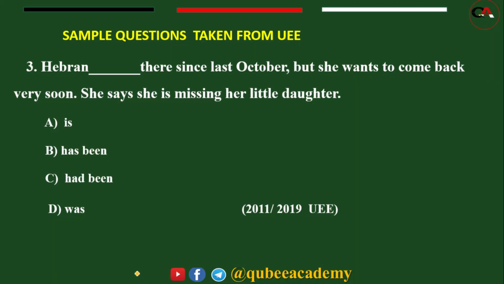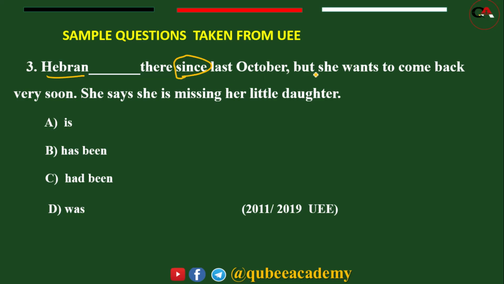Next question, question number 3. Look at this question. Hiburan is a singular subject. A singular subject is given here. Blank space there, since. So since is the indicator of present perfect.